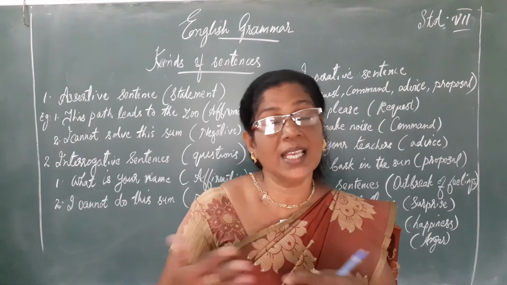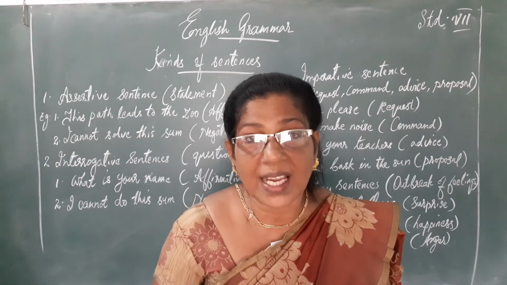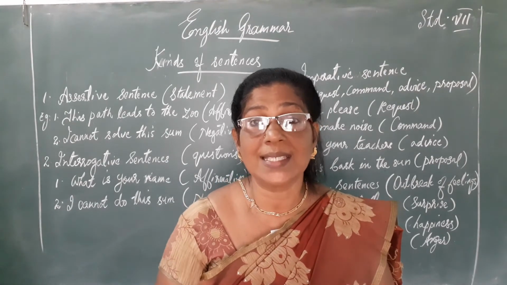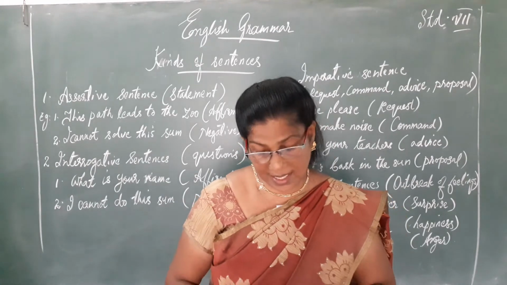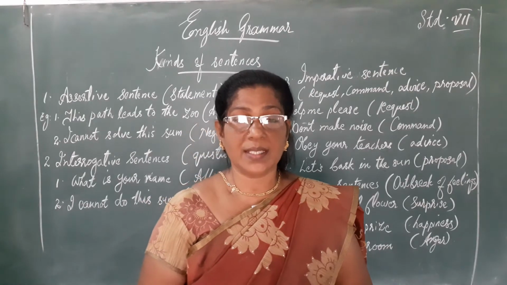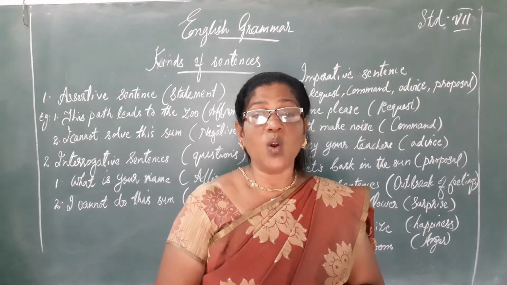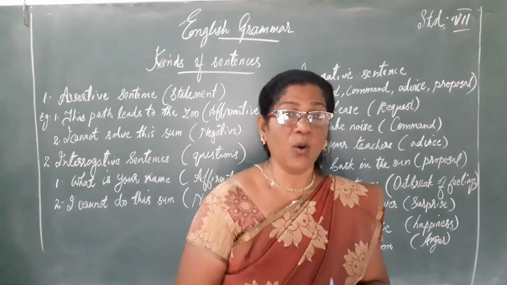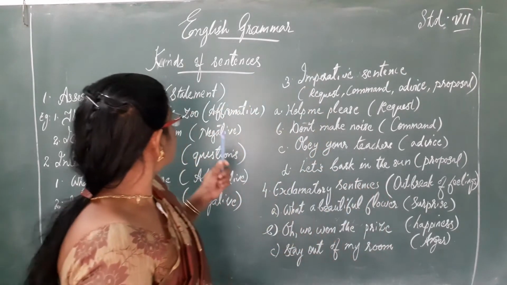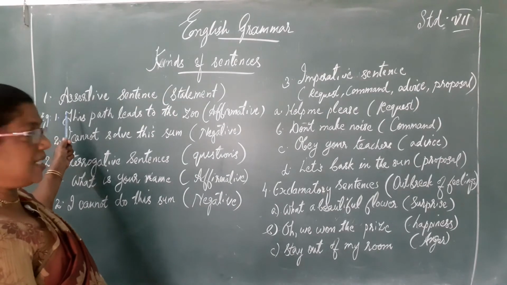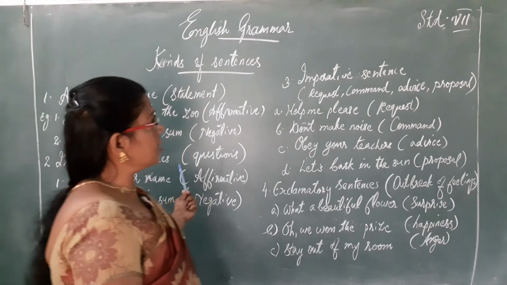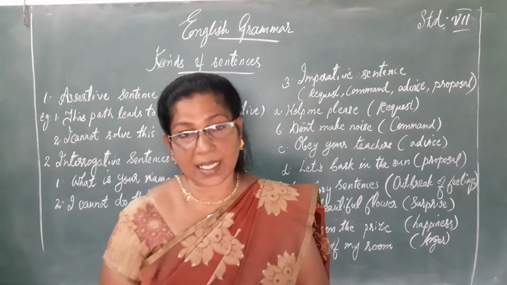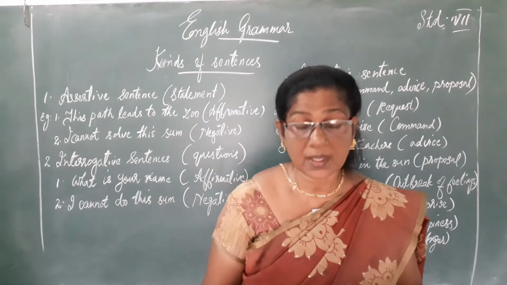So all these expressions of our feelings can be written in sentences which are known as exclamatory sentences. So students, I hope you could understand what the four different kinds of sentences are. The four different kinds of sentences are assertive sentence, interrogative sentence, imperative sentence and exclamatory sentence.